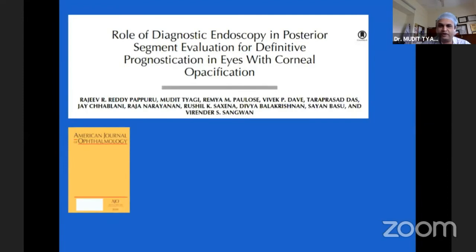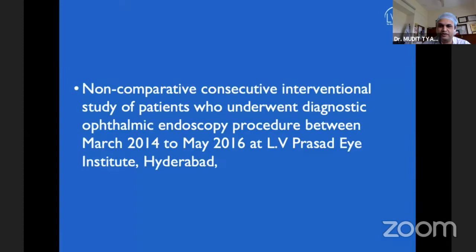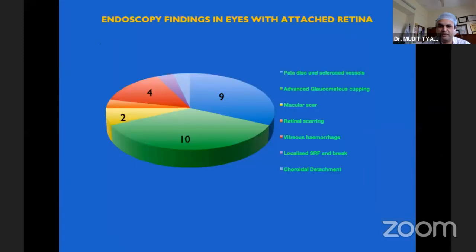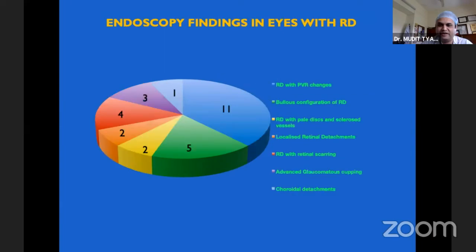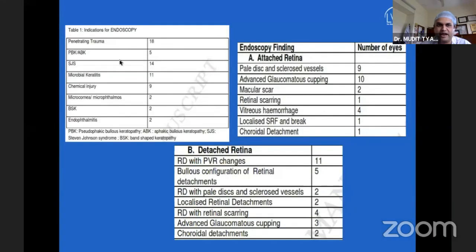Based on all of this, we also did a study where we tried to evaluate the effectiveness of endoscopy in posterior segment evaluation. What we found was that in eyes with attached retina as well as in detached retina, we documented the findings. We saw that in eyes with an attached retina, we were able to see pale disc and sclerosed vessels in 9 cases, and advanced glaucomatous cupping in 10 cases.